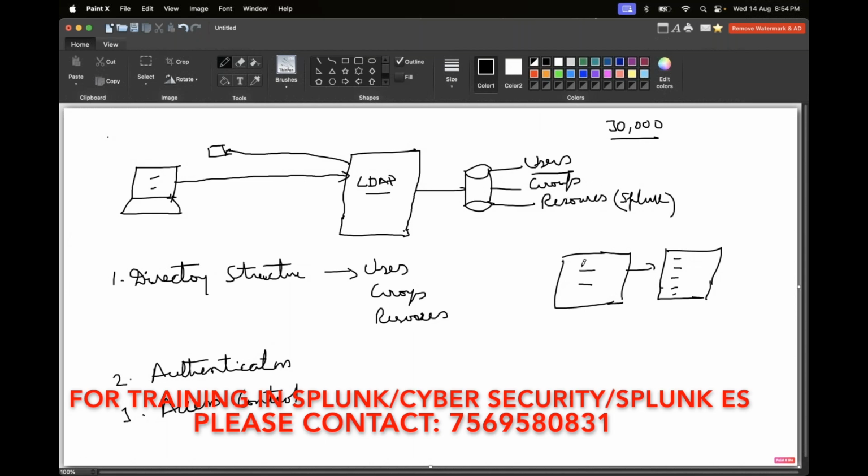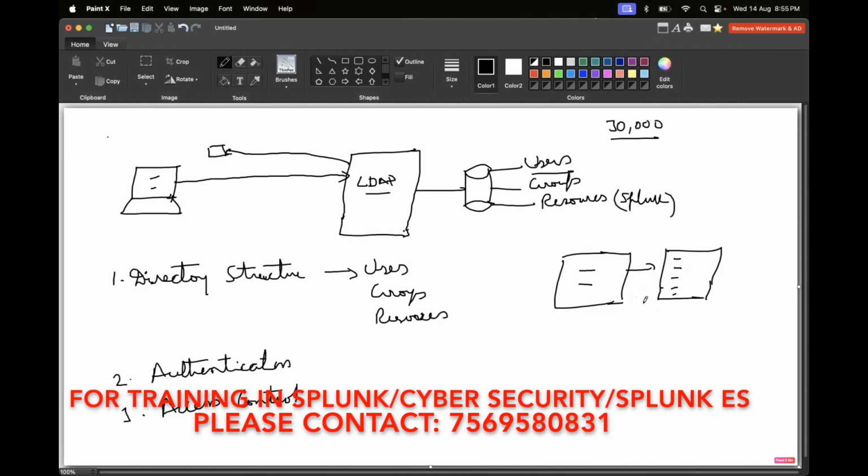That means you need not log into Splunk again. Whenever you log into your laptop, if you type the URL for Splunk, it will automatically go to the Splunk homepage. That is what happens when you configure LDAP authentication in your Splunk pages. You just give whatever LDAP configurations your organization's LDAP server has, in the Splunk LDAP authentication method as well. Then we can always directly access.